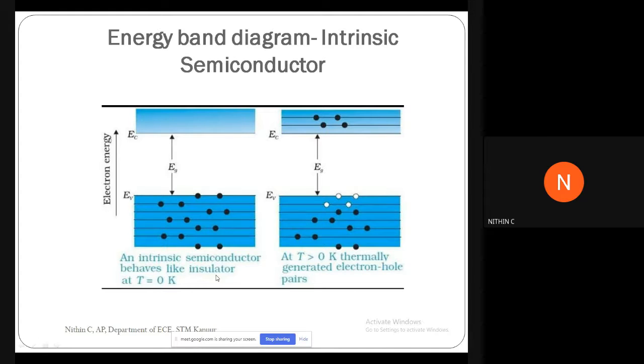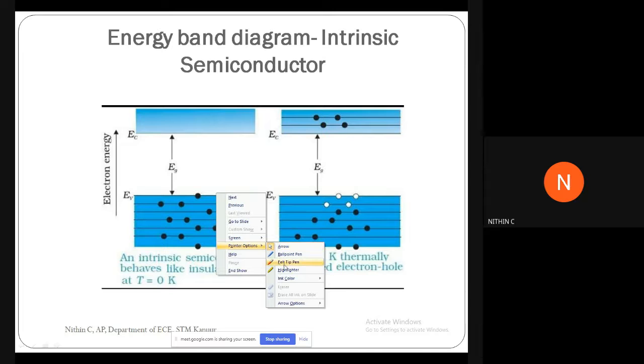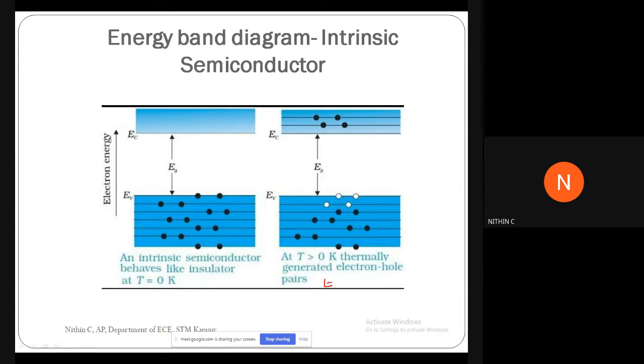Okay, these electron hole pairs are also called EHP. You can draw that also. EHP, that is electron hole pairs.